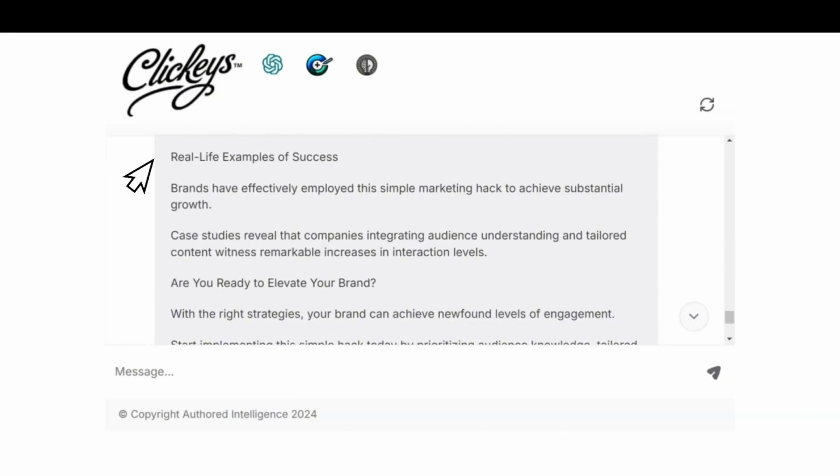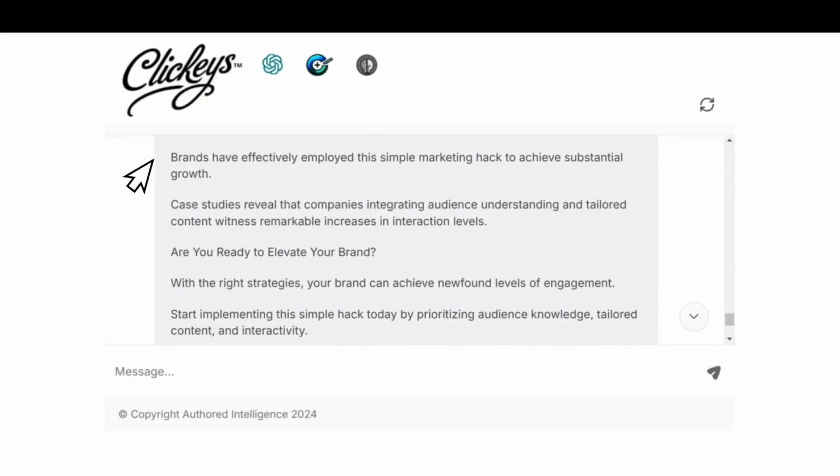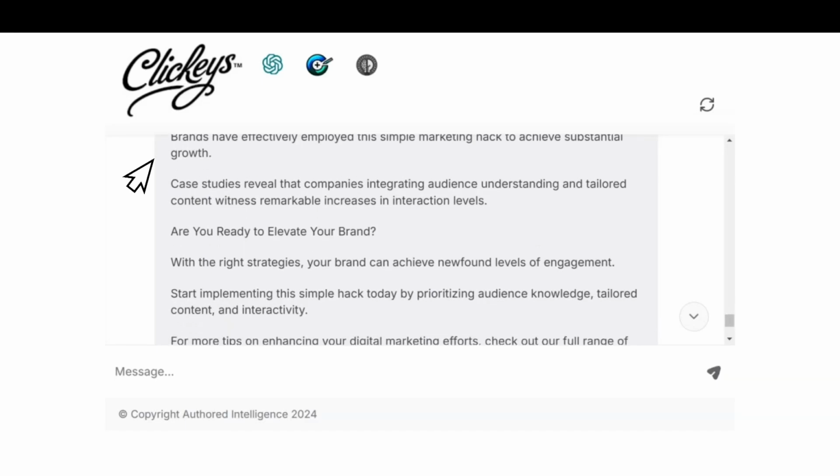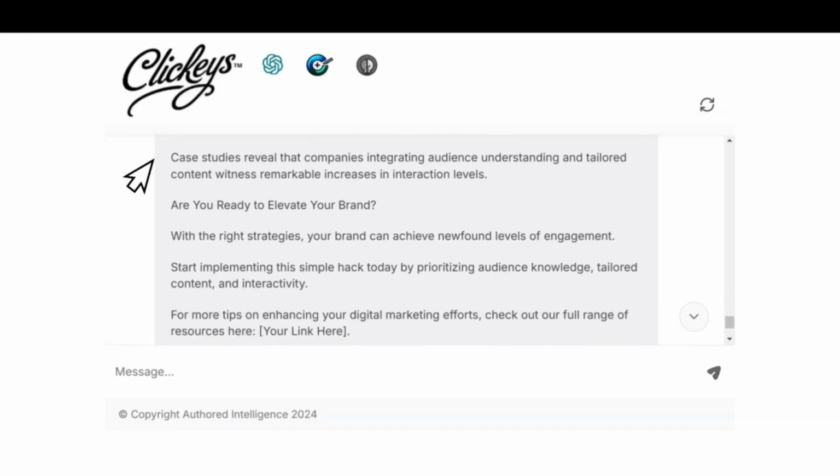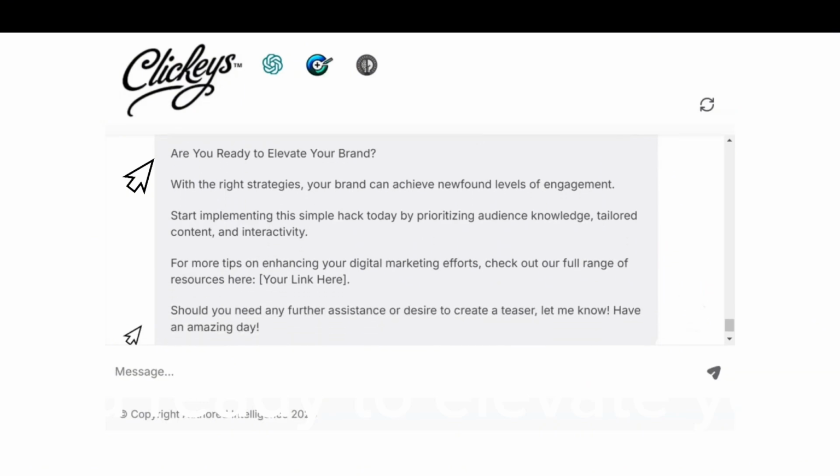Now we have a section called Real-Life Examples of Success. This angle is not mentioned in the blog post, as it is more appropriate for a pillar page. During the testing phase, I found that I had to specifically ask for examples of case studies, and it will extend this output appropriately. So, are you ready to elevate your brand?